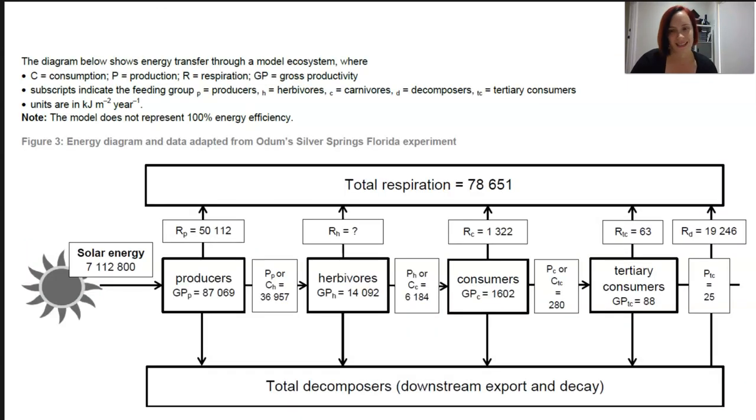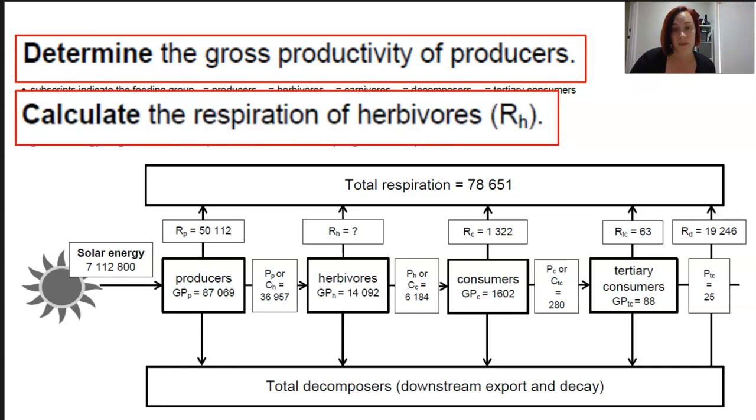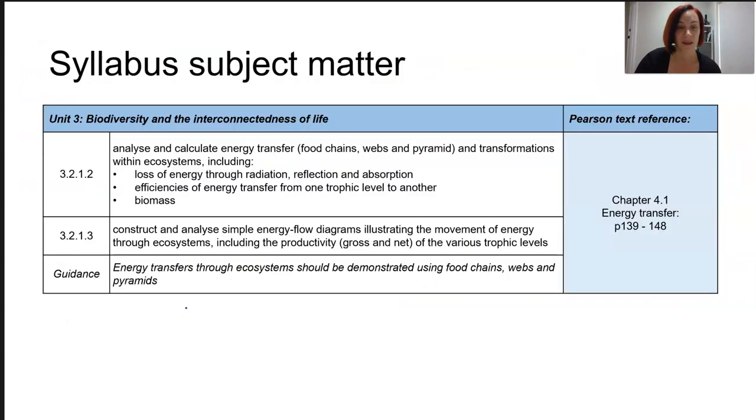All right, in your sample data test, you actually have a really good question on this, and it outlines the amount of energy in kilojoules per meter squared per year flowing into each trophic level. So I want you to take some time to go and have a read of that. The questions that come along with that say determine the gross productivity of producers, calculate the respiration of herbivores, identify which trophic level has the highest percentage energy transfer. So you can see here there's some missing numbers and it will require you to actually do some calculations. Funny that, because our word calculate is there in our subject matter. Okay.